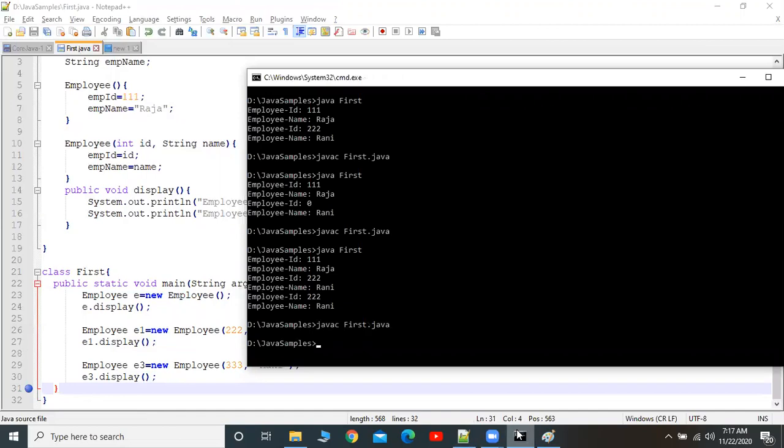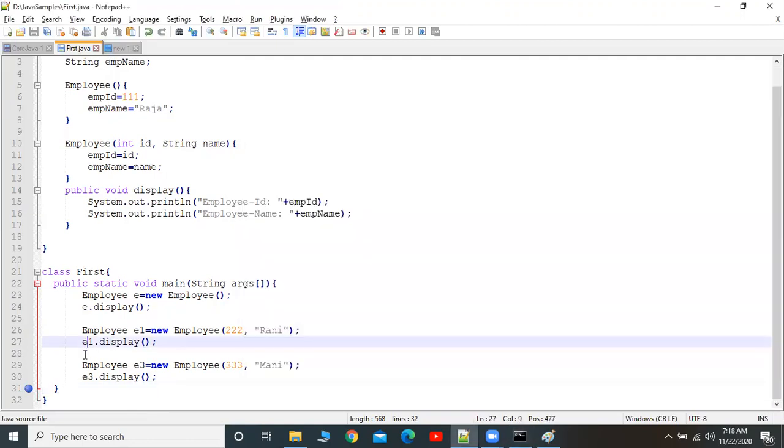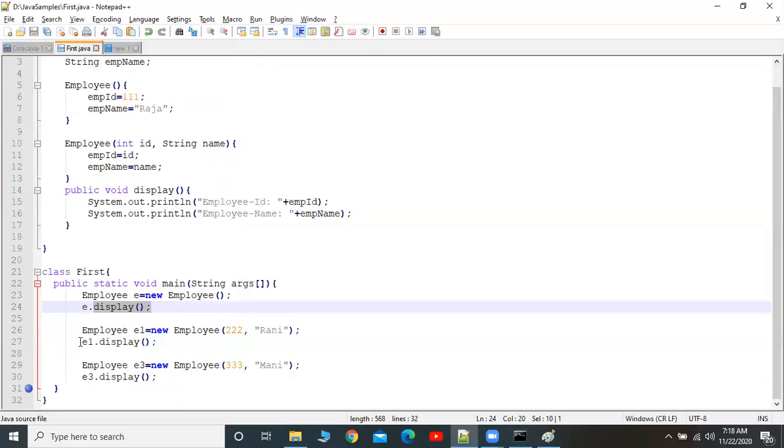Java. Okay, now I'm going to run this. See this, now it is giving employee ID 333, employee name as Money. That means we can reuse this same class again and again. Here, very important: this display is displaying the default value for employee ID 111 and Raja.